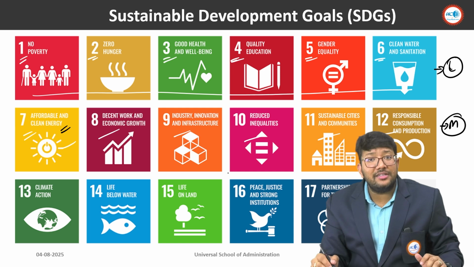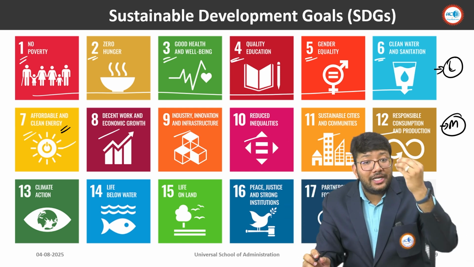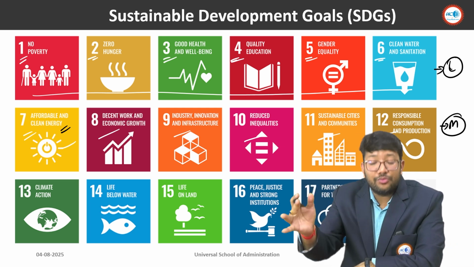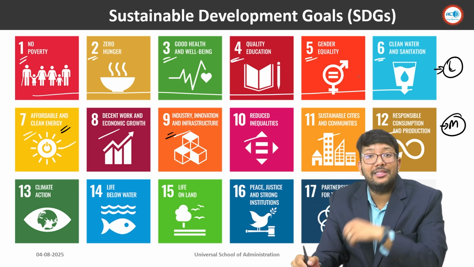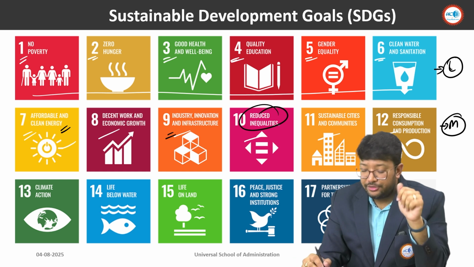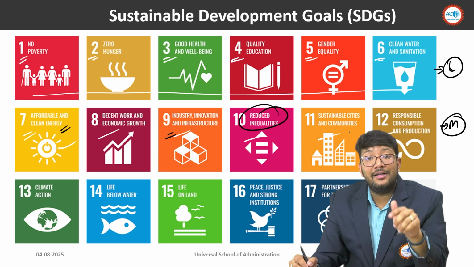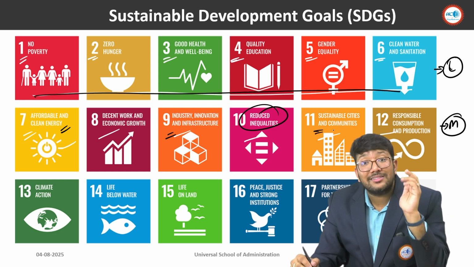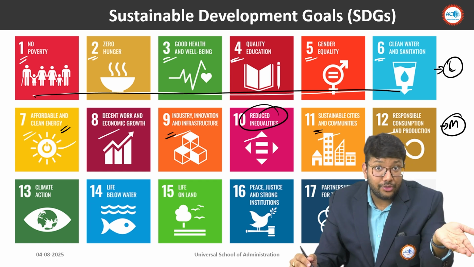So affordable and clean energy, decent work and economic growth. In the lower class we don't even have work, but in the middle we are talking about decent work. Then we are talking about industry, innovation, infrastructure. Here the basic facilities are not there. Reduce inequalities, in the work, during the work time. Then sustainable cities and communities. In the lower class, cities are not there, but here we are talking about sustainable cities. How can the city be carbon neutral?